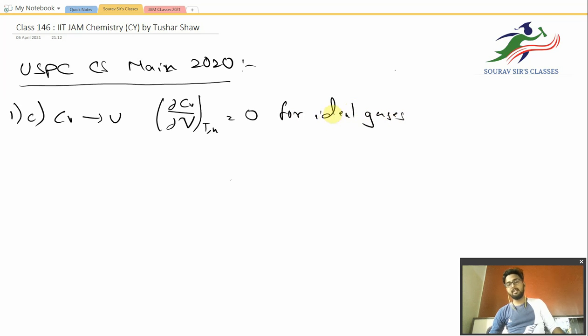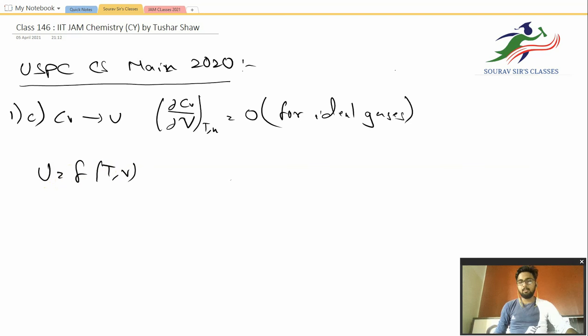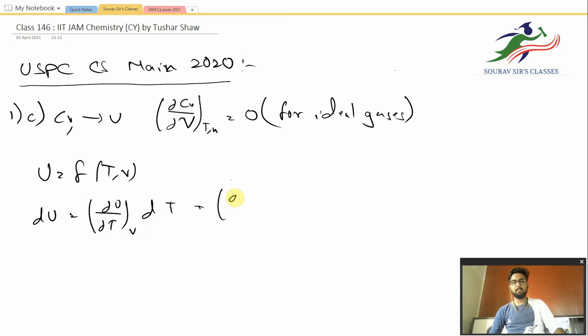Now this is an extremely easy question. We can just do it by ourselves, without any extra tension. So we know that U is a function of T and V. What the function is, we are not writing; we are just assuming that U is a function of T and V. So obviously if we write the derivative form of this equation, we will be getting dU would be equal to (dU by dT at constant V) dT plus (dU by dV at constant T) dV.